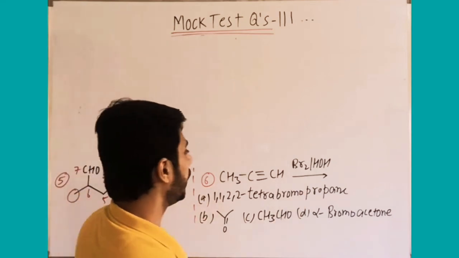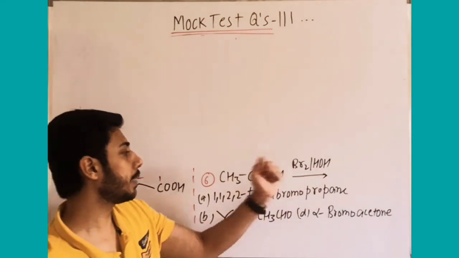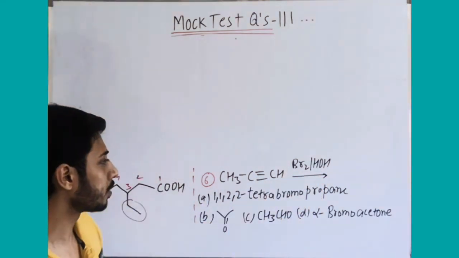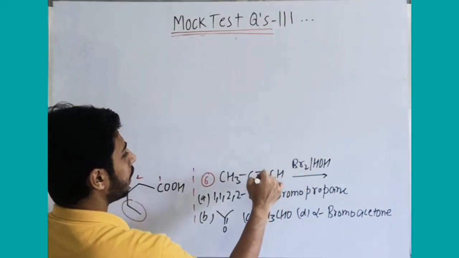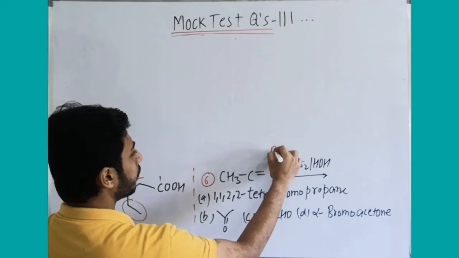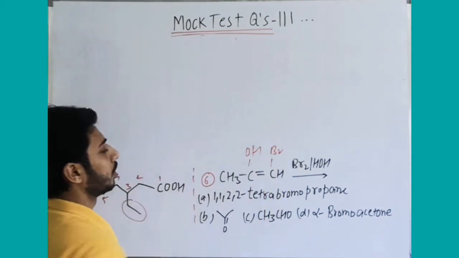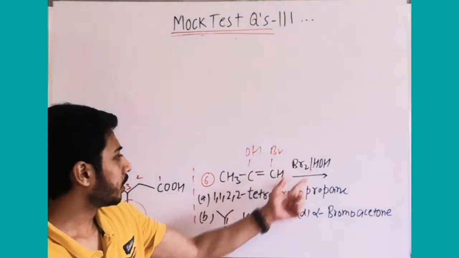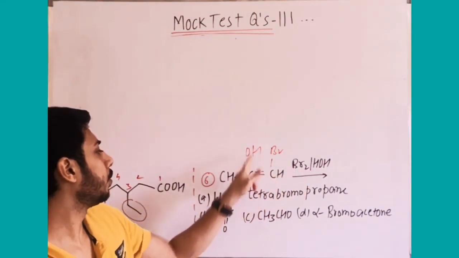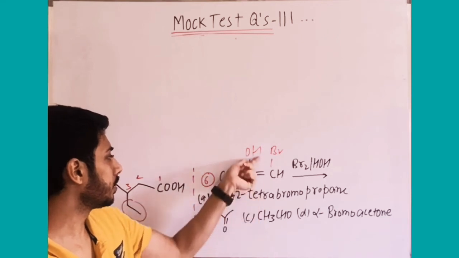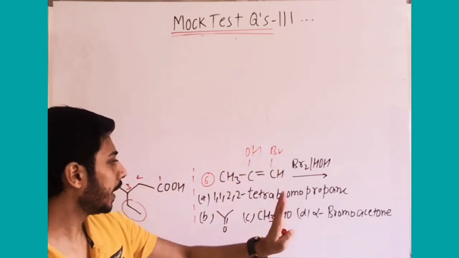In this case, it is simply addition of Br2 and H2O, that is hypohalous acid addition. Going by the options, we know it is electrophilic addition. The Br plus will attack, Br should be there and OH will be there. Now we know further electrophilic attack is possible. Br there, OH there, and C double bond O, water releases, giving C double bond O, CHBr2 bond. But that option is not given.